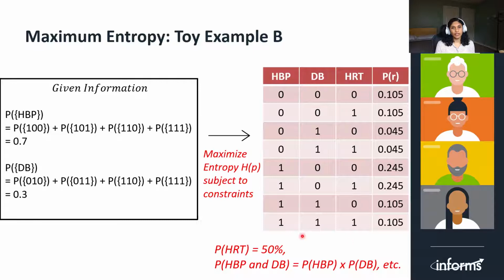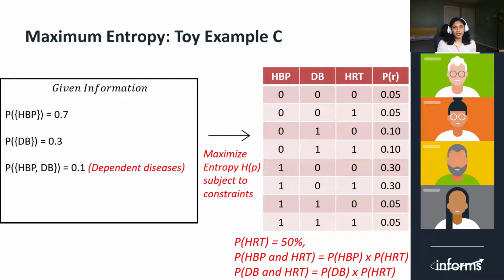We can verify that by summing up the marginal probabilities of HBP, that is the last 4 rows, and DB, that is the rows where diabetes is equal to 1, we satisfy our constraints and maximize the entropy. Note that the probability of HRT is uniform as there are no constraints for HRT. Also note that the probability of HBP and DB together is the probability of HBP times the probability of DB.